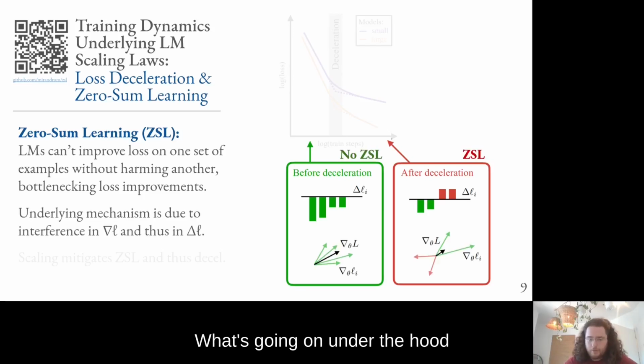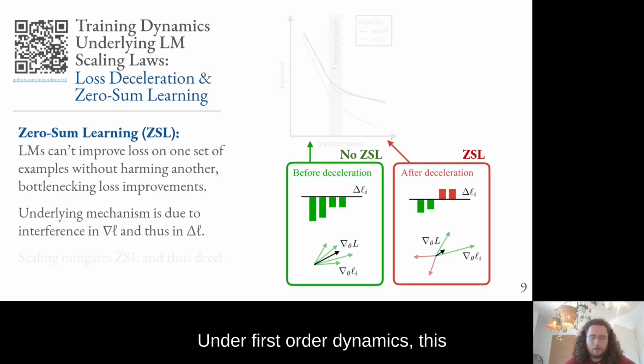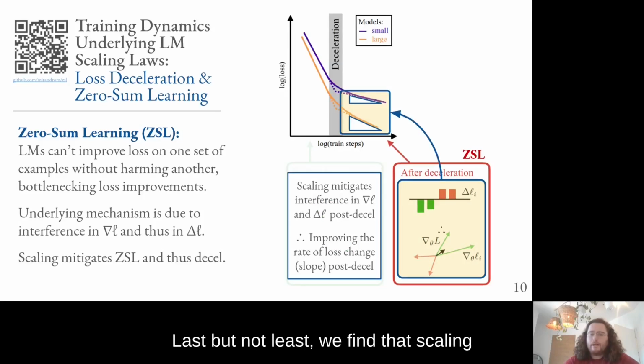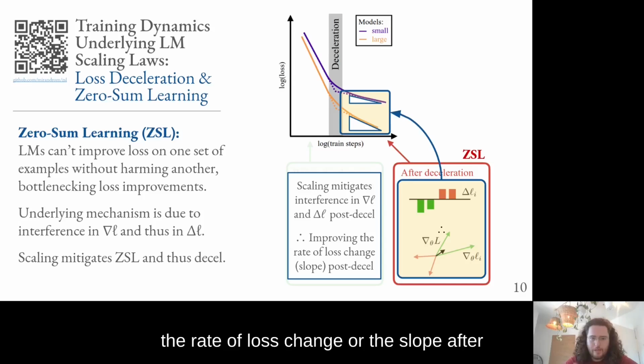What's going on under the hood during zero-sum learning is that per example gradients become systematically opposed. As a result, weight updates are aligned with some gradients, but similarly opposed with others. Under first-order dynamics, this leads to the positive and negative changes in per example loss that we saw earlier. Last but not least, we find that scaling mitigates zero-sum learning in a way that explains, at least in part, how scaling mitigates loss deceleration and therefore improves loss, specifically by improving the rate of loss change, or the slope, after deceleration.